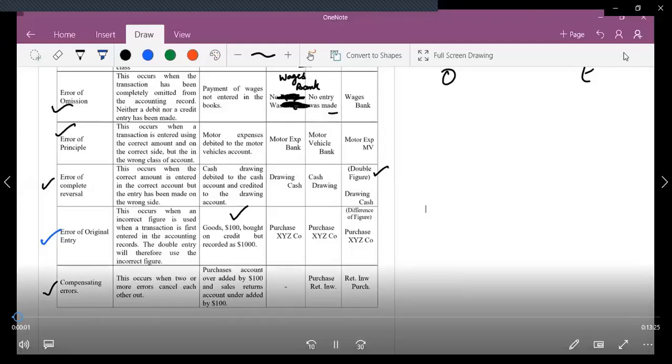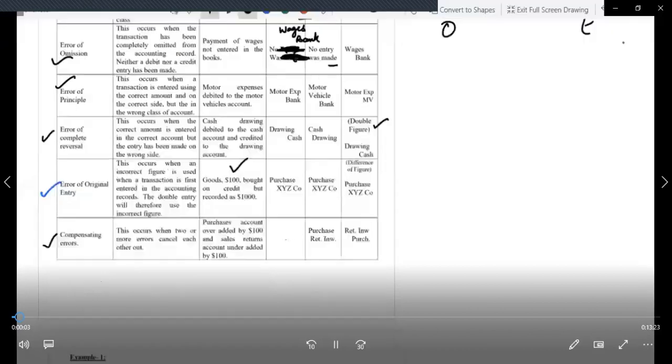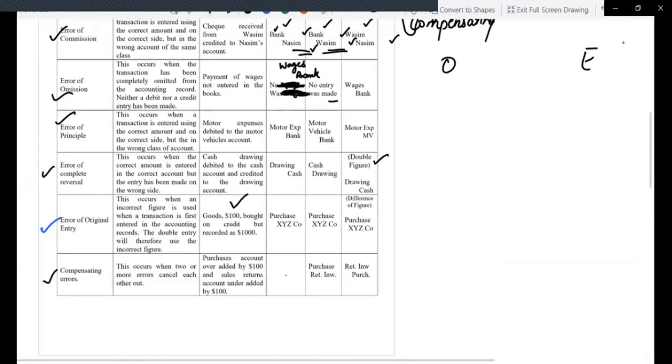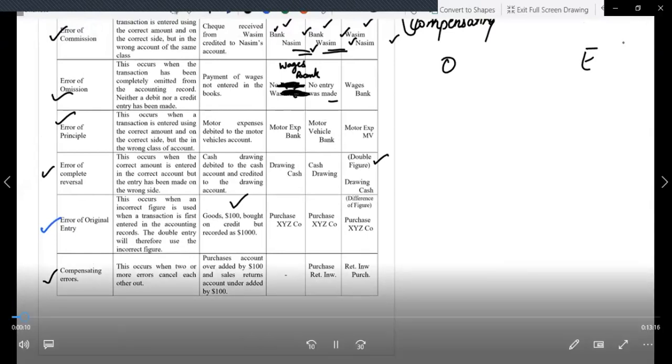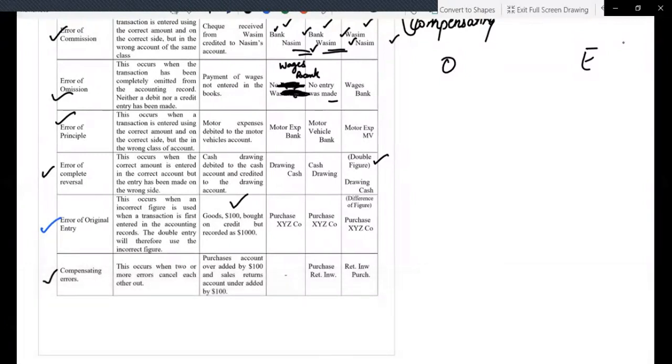All right, so let's move on to the last error, which is not revealed by the trial balance. This is known as compensating error. But this error is slightly different from the previous errors we have studied. In this error, two or more errors cancel each other out.